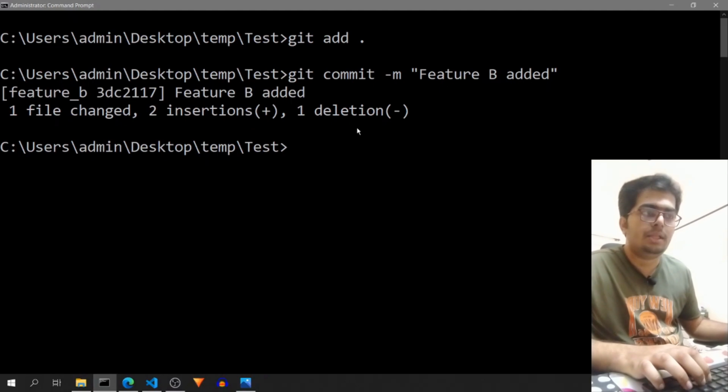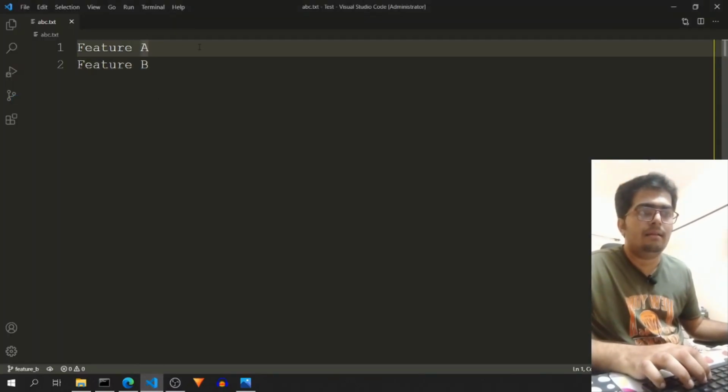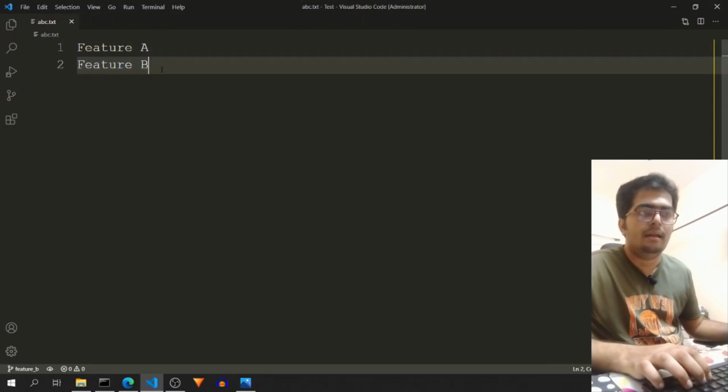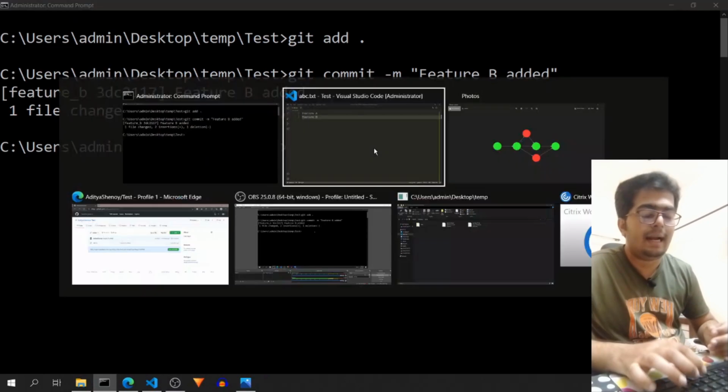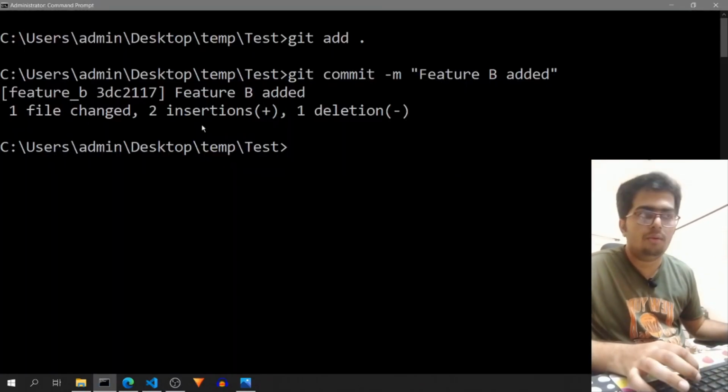So two insertions, one deletion. It will just mean that this line was changed and this line was added. Now you might wonder that we have made our changes directly to the file over here. So where is the version controlling?